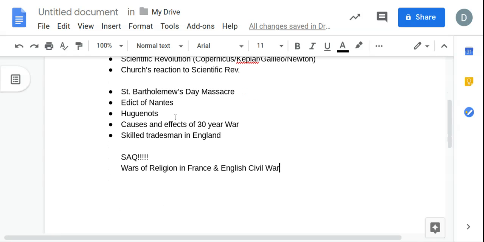Now, down here at the bottom, very important, is the SAQ topic. The SAQ is covering the wars of religion in France and the English Civil War. You have 2 items here. When I see 2 items like that, I'm instantly thinking compare and contrast. So, cause and effects, how they were fought, how they were the same, how they were different. Spend a little time on that, break them down. So don't miss the opportunity to get this SAQ.